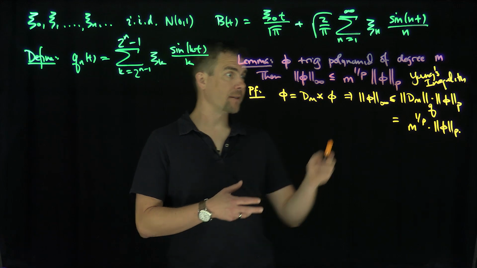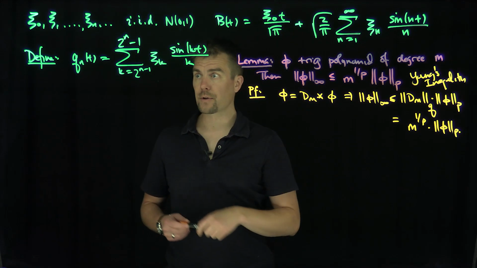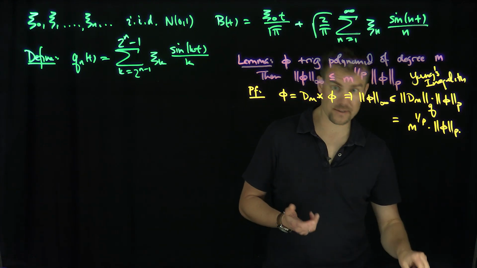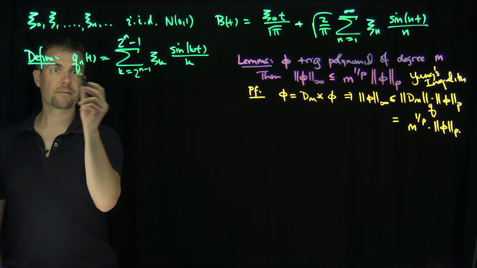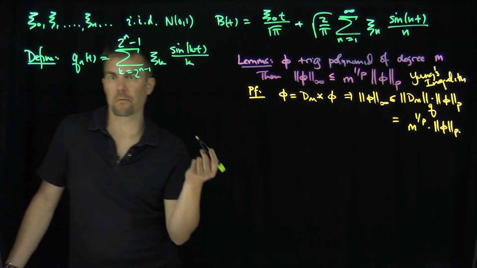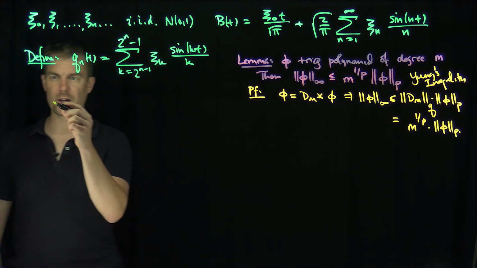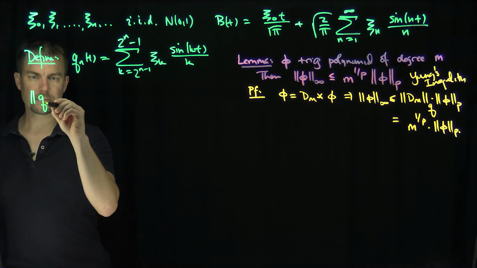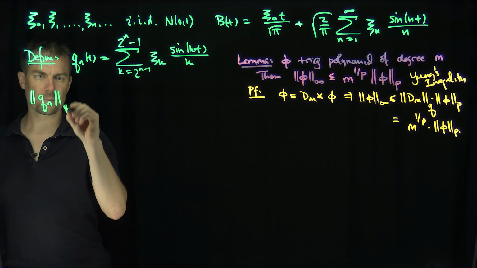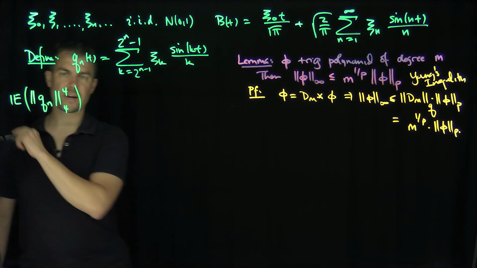So now this allows me to estimate the p norm, and then I can control the L infinity norm, which is what I want, my uniform estimates on this thing. So what can I say over here? Now I'm going to compute the expected value of Q_n to the 4th power. I like even powers, and 2 is not quite enough to get me what I want. So I'm going to look at the 4 norm of Q_n, and compute the expected value of the 4 norm of this guy. Okay.